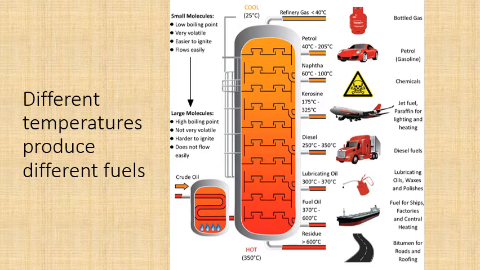Then 60 to 100 you get naphtha, 175 to 325 kerosene, 250 to 350 diesel, 300 to 375 lubricating oil, 370 to 600 you get fuel oil, greater than 600 you get bitumen. So bitumen is that thick liquid which doesn't even boil at 600 degrees C. It's that resistant. The small molecules, for example, petrol has small molecules. It has low boiling point, it is easily volatile, easier to ignite, it flows easily. But fuel oil has large molecules, high boiling point, not very volatile, hard to ignite, and does not flow easily. So these are the differences between the lighter end and the heavier end.